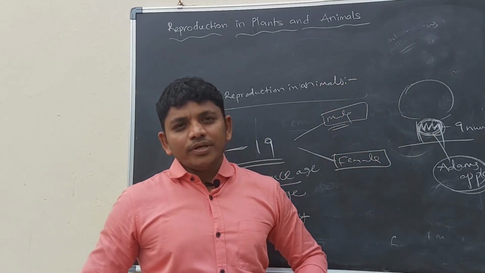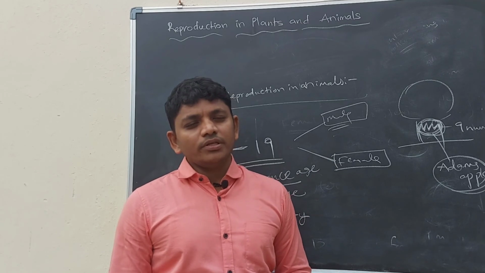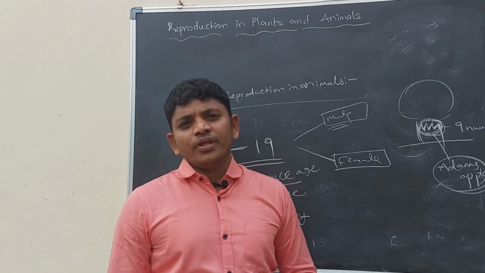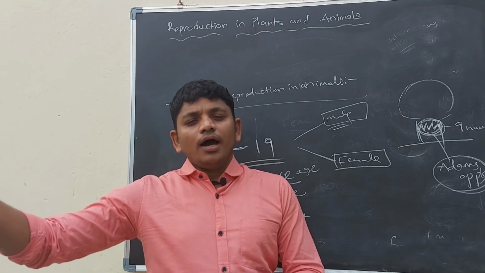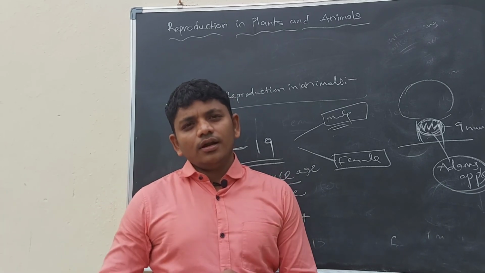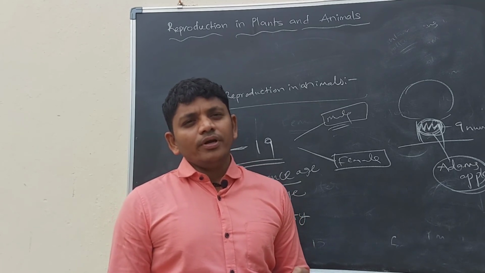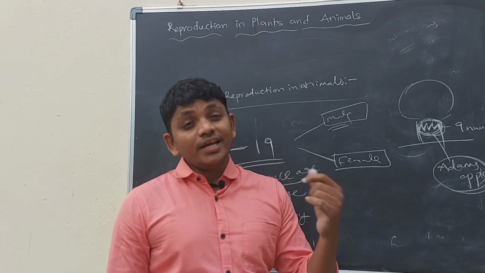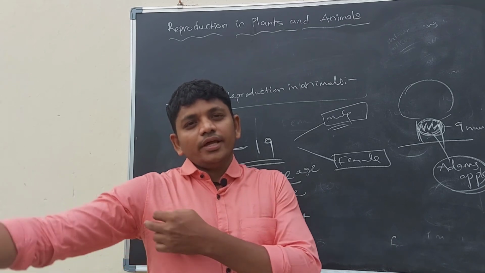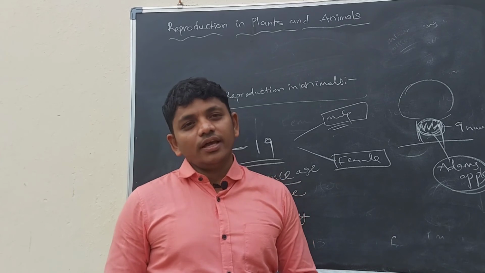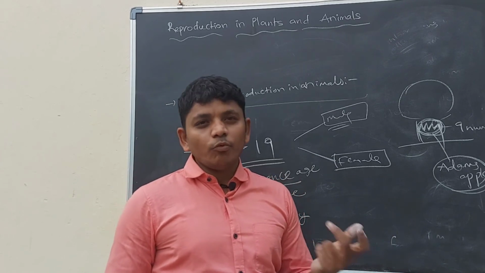After that, the muzzle will be developed, and mustache and beard will be developed, and hairs also come under the armpits. This is an important point of secondary sexual characters of boys. The hairs under the armpits are a secondary sexual character of males or boys.